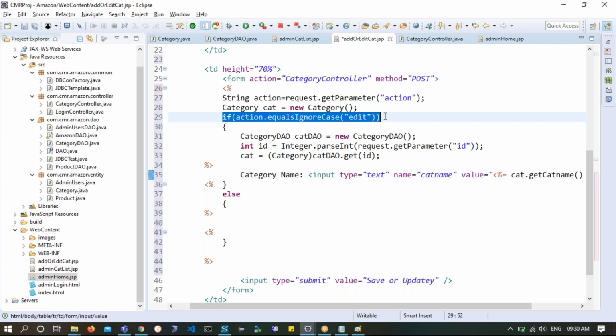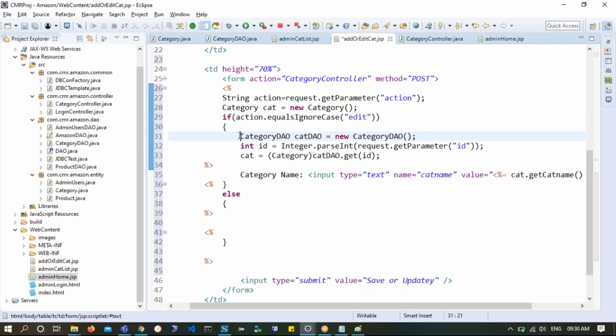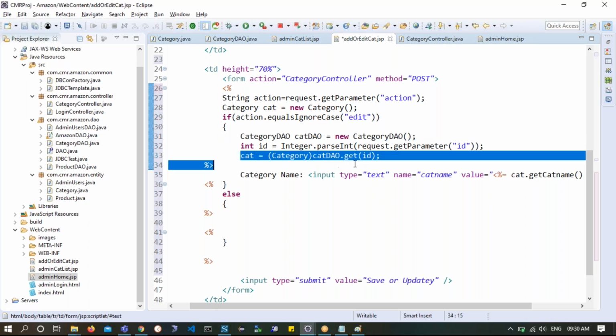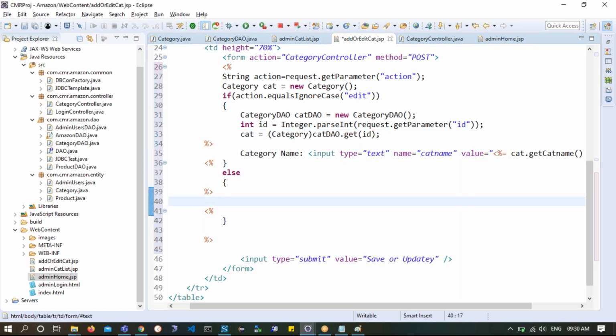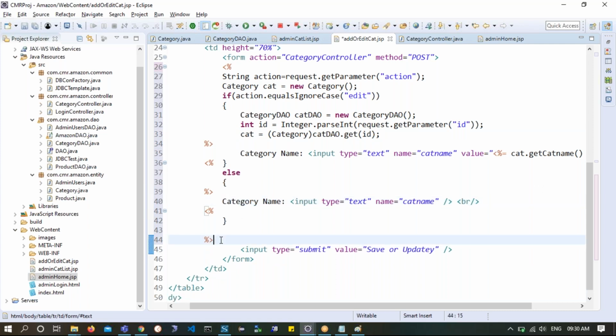If the person is clicking on the edit button, I will get the CategoryDAO and get the category with that ID, whatever ID I am passing, and whatever value I get, I will show here. Else, if this is not the case, that means it is a normal plain thing, then I will show a normal plain text field.